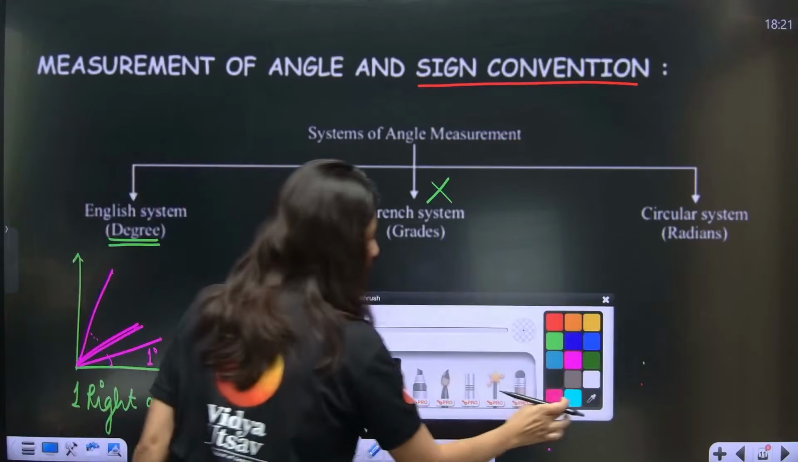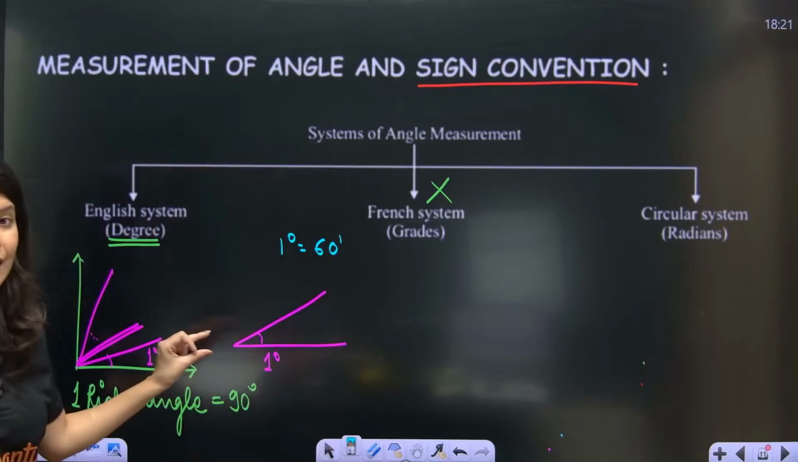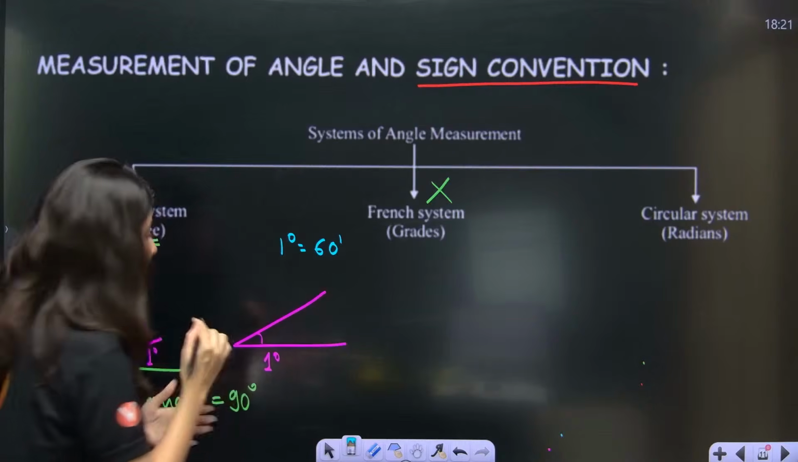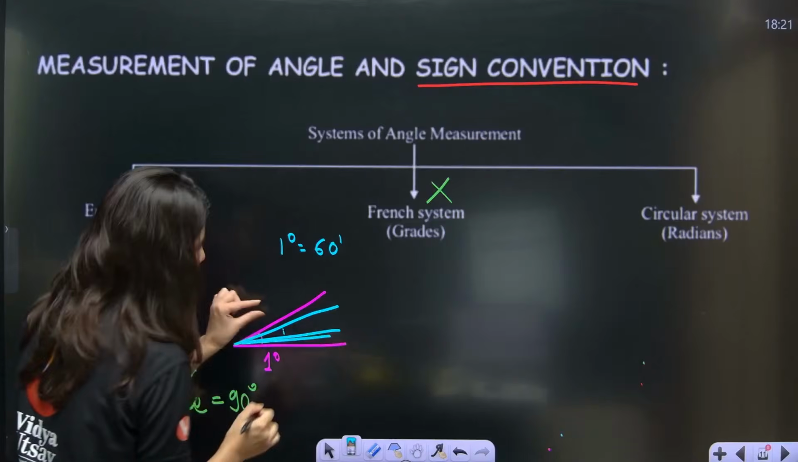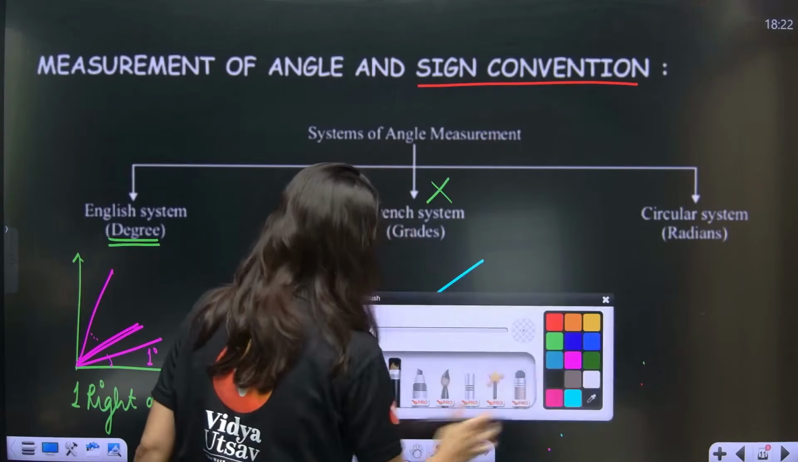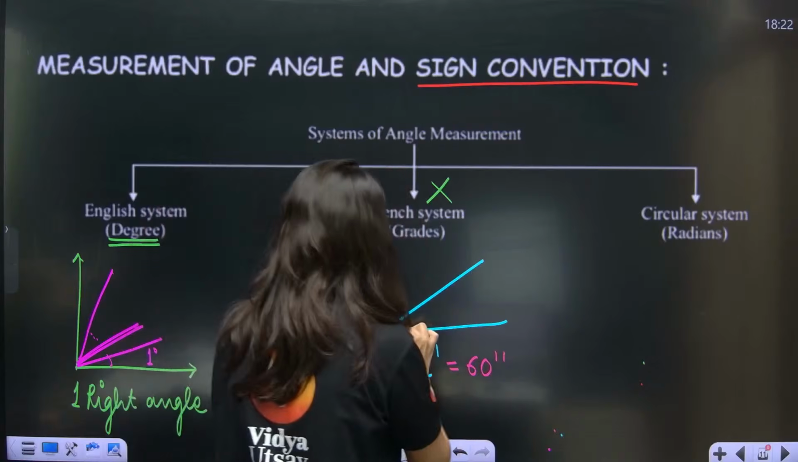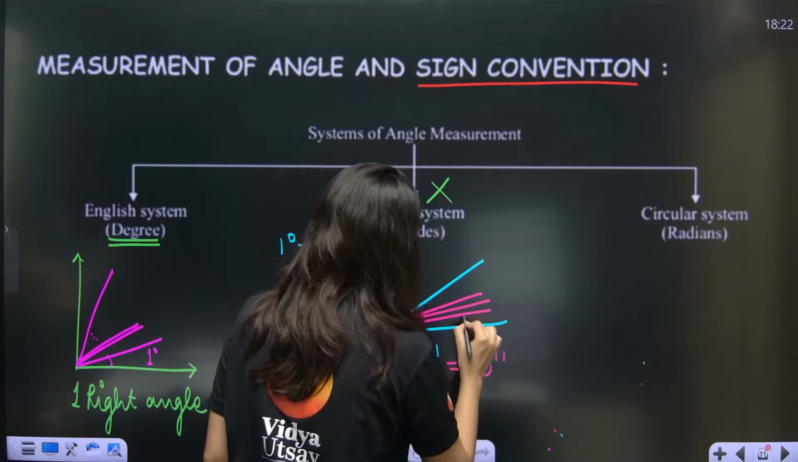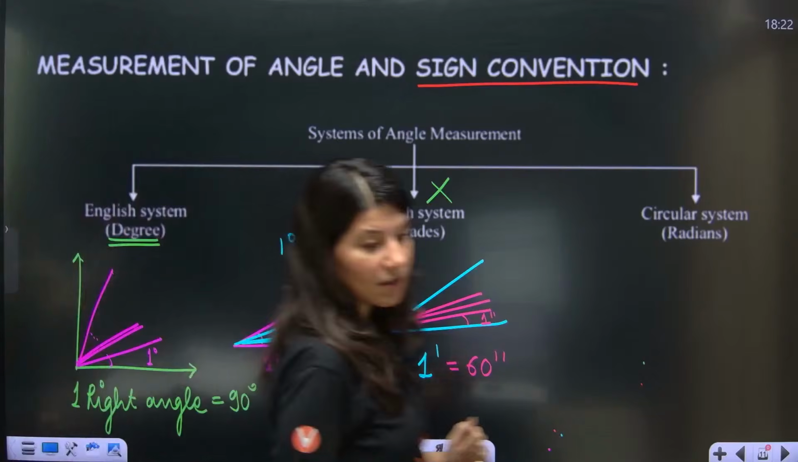Now you know that 1 degree is 60 minutes. This whole thing is 60 minutes. If I divide this 1 degree into 60 equal parts, one part will represent 1 minute. Now you know that 1 minute is nothing but 60 seconds. So if I divide this minute into 60 equal parts again, this is your 1 second. This is how your degree system works. Everybody?